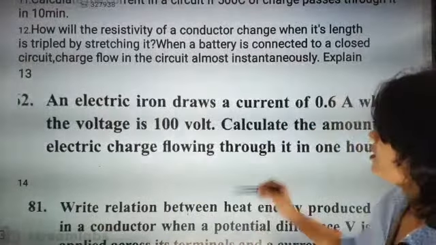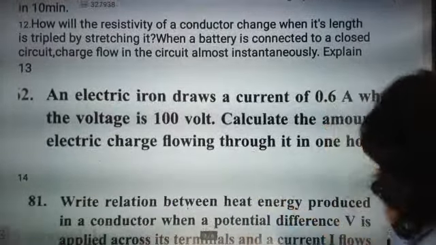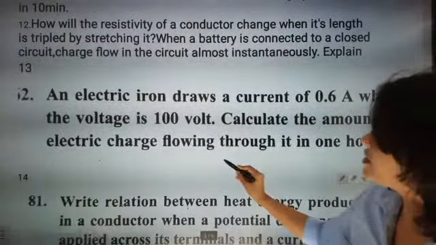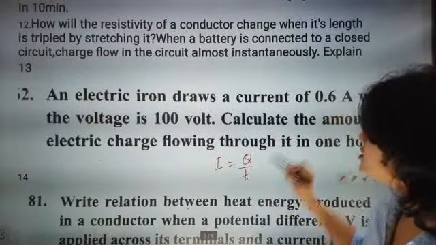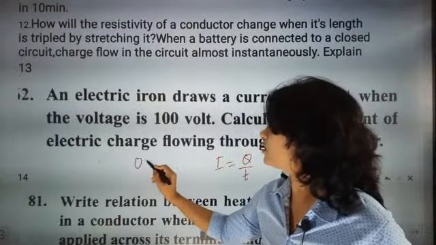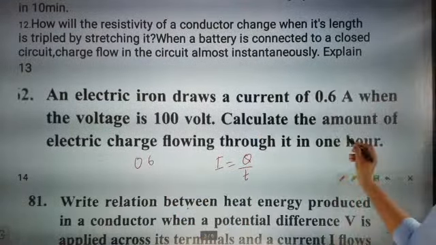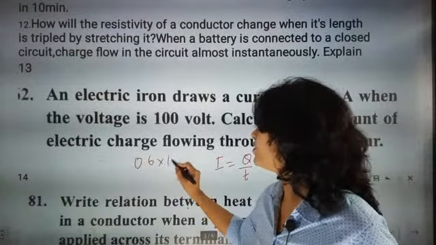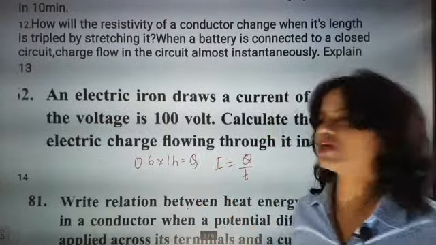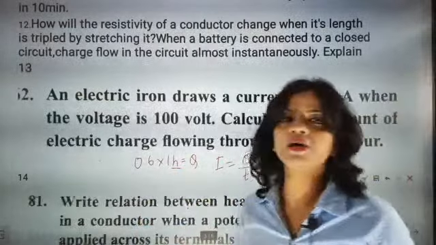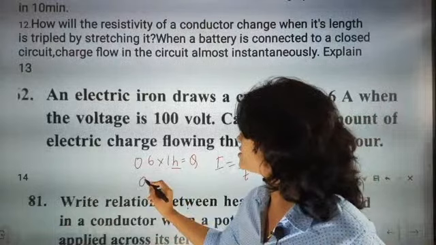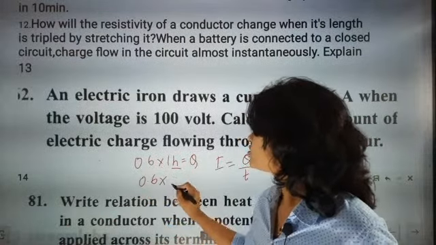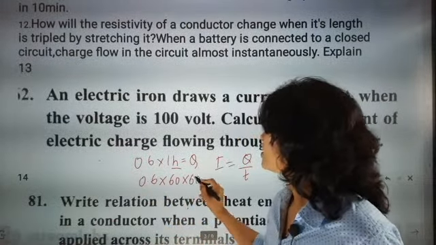So now look here beta. You know that current I is equal to Q by T. Now current is already given, 0.6 ampere, and time is given as 1 hour, into 1 hour is equal to the amount of charge flowing. So in 1 hour beta, we have to convert that into seconds. So 0.6 into 60 into 60 will come equal to Q.